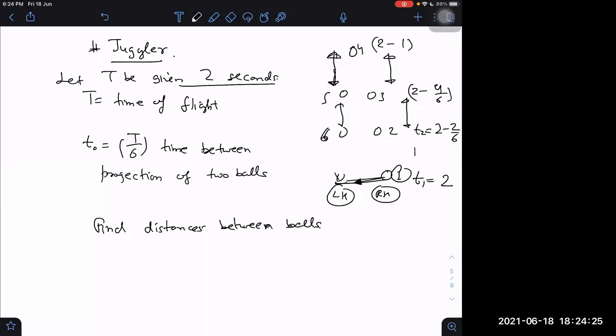And what about the fifth and sixth balls? The fifth ball is 2 minus 8 by 6, and the sixth ball, T6, is equal to 2 minus 10 by 6, which is also equal to 2 by 6. Once we know all these times, then you can easily find out their displacements.